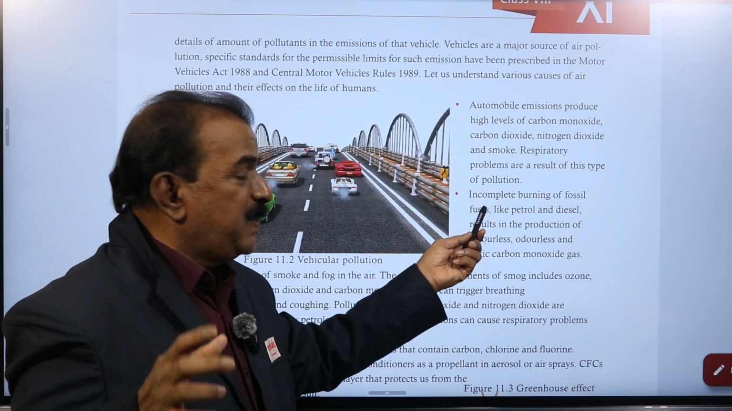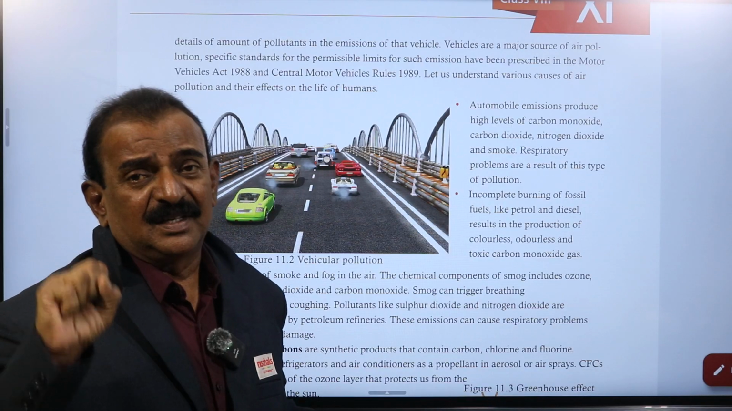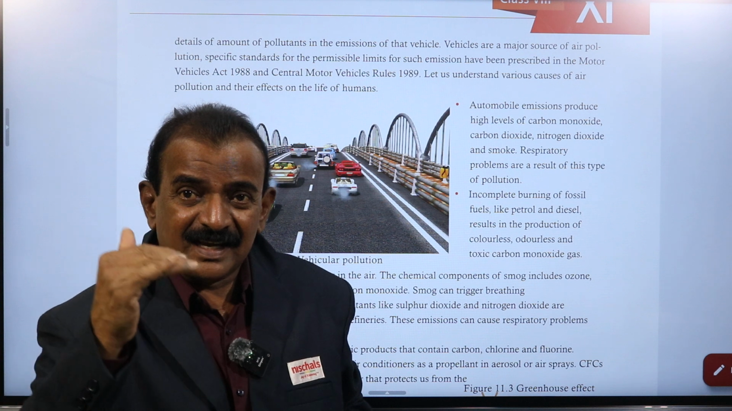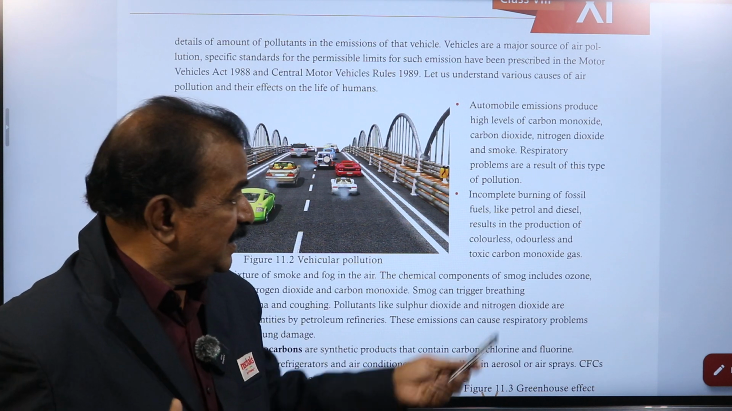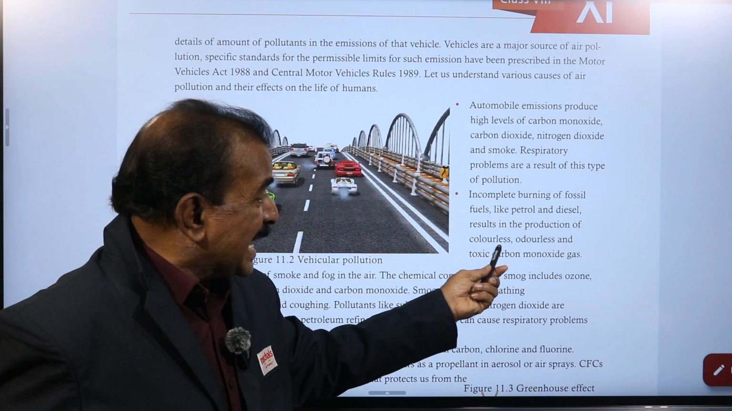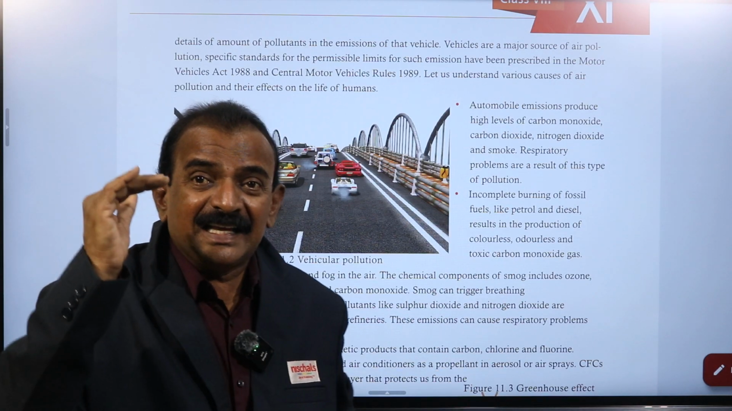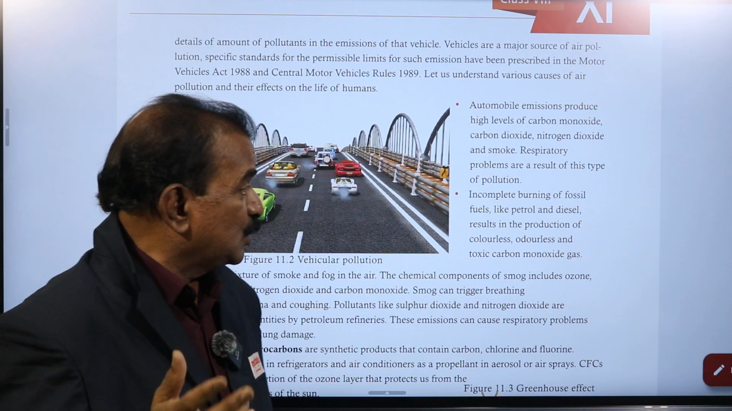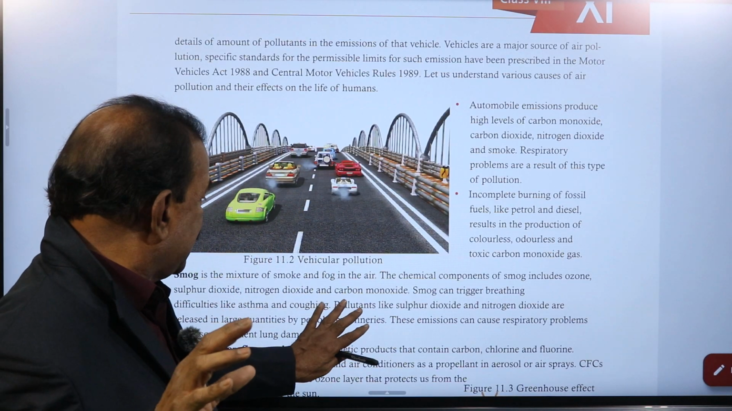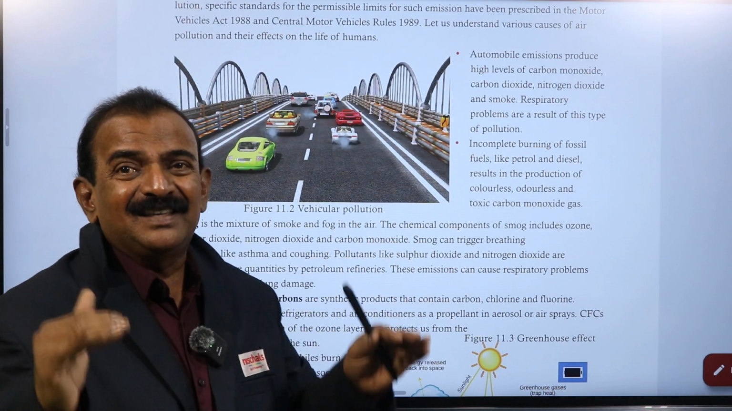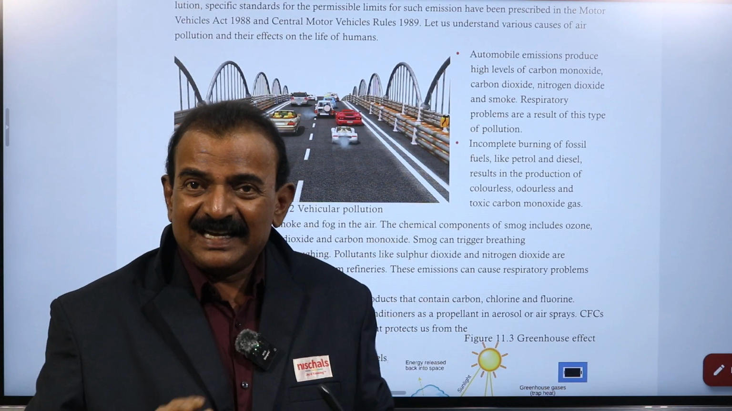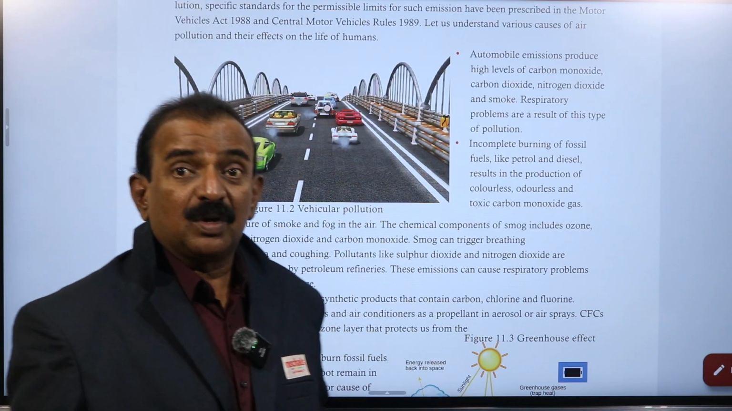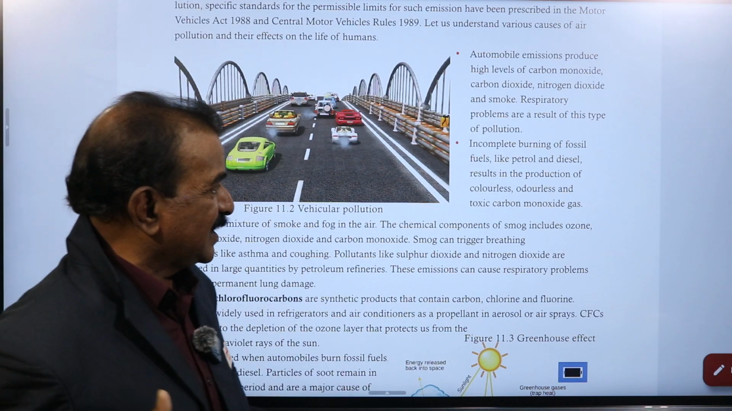Incomplete burning of fossil fuels like petrol and diesel releases a colorless and odorless gas. That gas is called carbon monoxide, and also sulfur dioxide. This carbon monoxide, if released in the atmosphere, causes damage to the air and is also one of the air pollutants. So, carbon monoxide and sulfur dioxide.